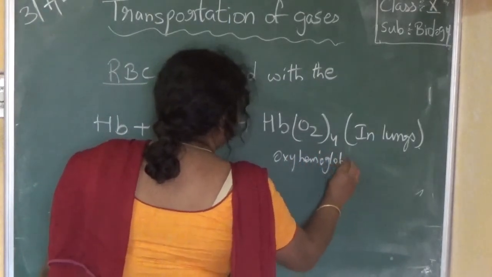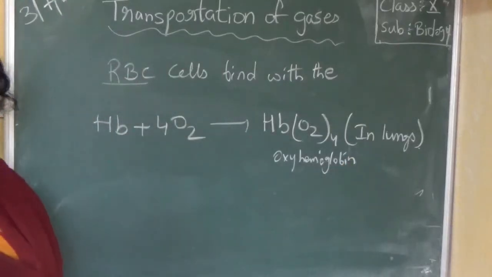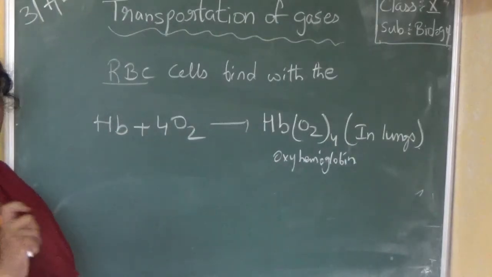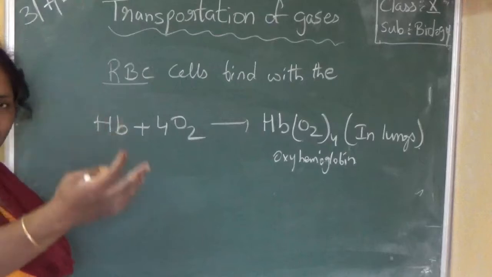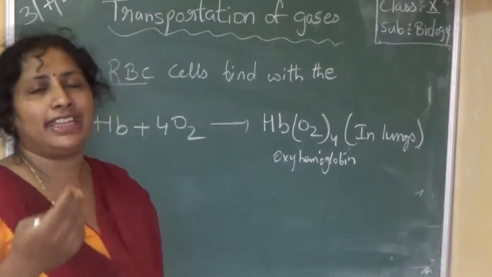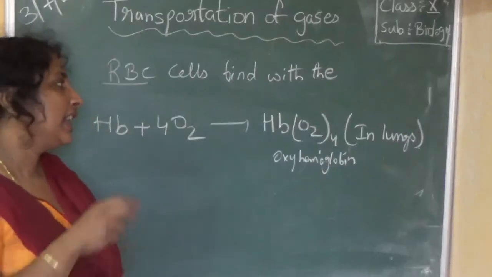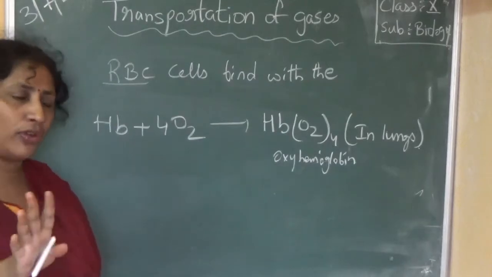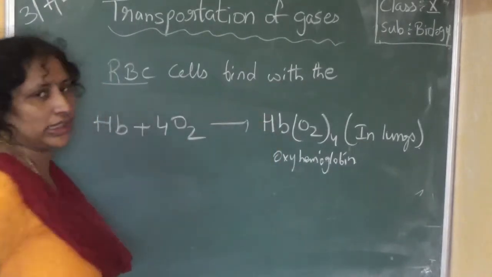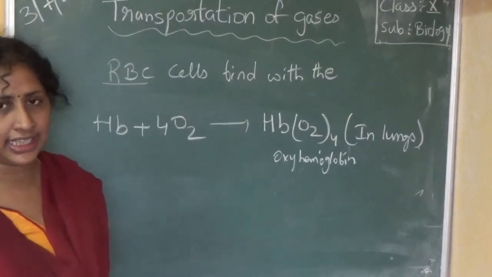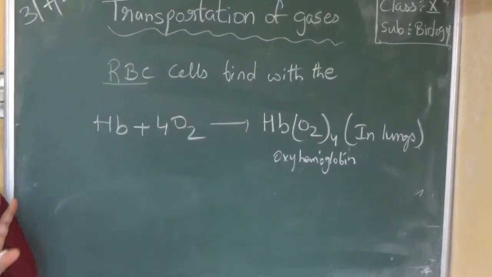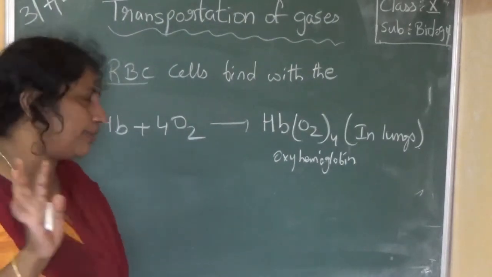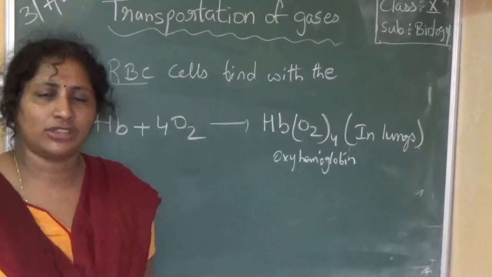oxyhemoglobin. So where is this reaction occurring? It is occurring in the lungs because oxygen is present in the lungs. So the blood goes there, and the hemoglobin present in the RBC combines with 4 molecules of oxygen to form oxyhemoglobin. So this reaction occurs in the lungs. Now the blood is oxygenated, means now the oxyhemoglobin is formed, or you can say the blood has got oxygen.